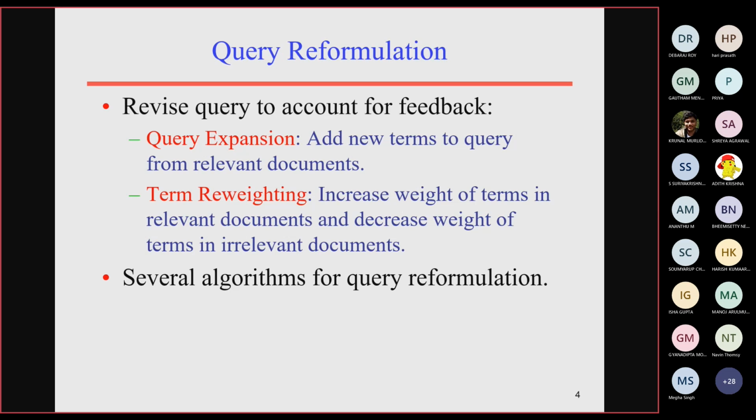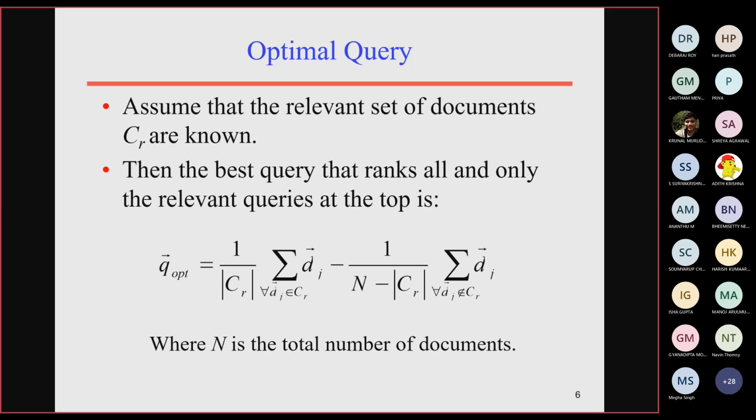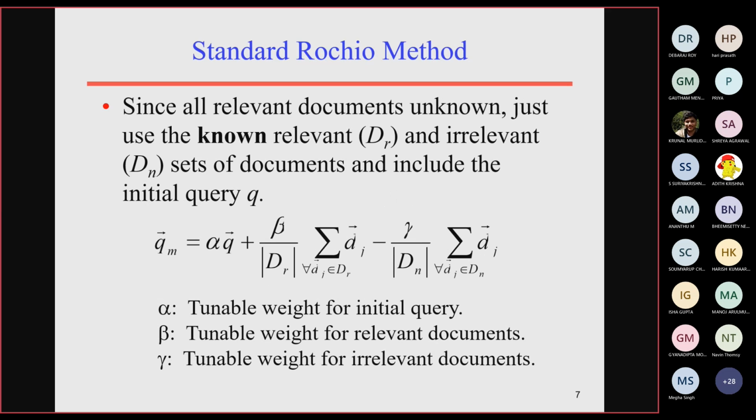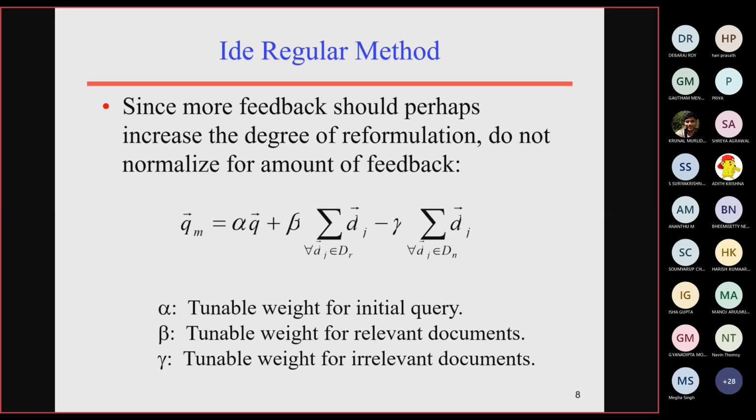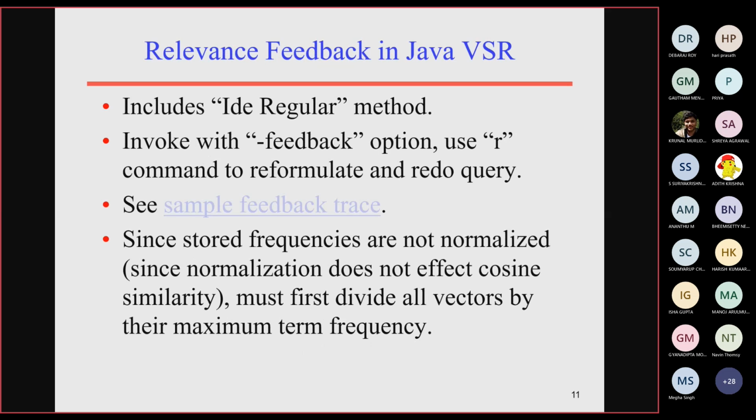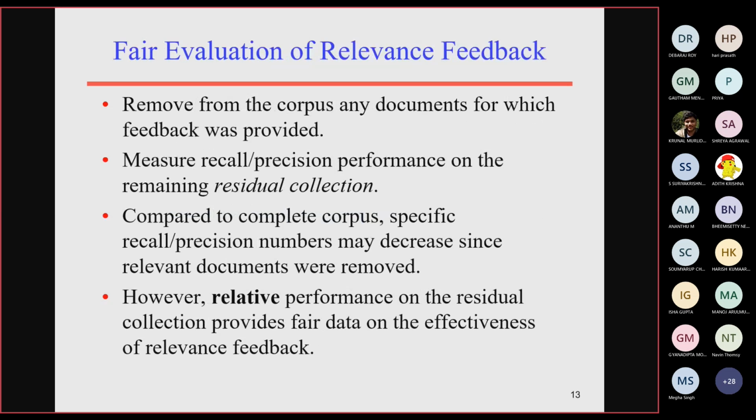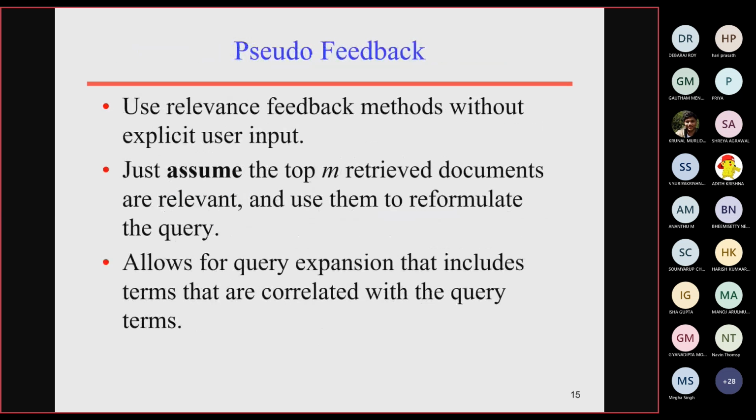How can we perform this query reformulation using vector algebra? We have to identify the relevant documents and irrelevant documents. You add the vectors of the relevant documents and you subtract the vectors of the irrelevant documents. This is the Rocchio algorithm that we have seen in the previous class. We have seen the standard Rocchio algorithm and its tunable parameters. Now we are going into pseudo feedback.